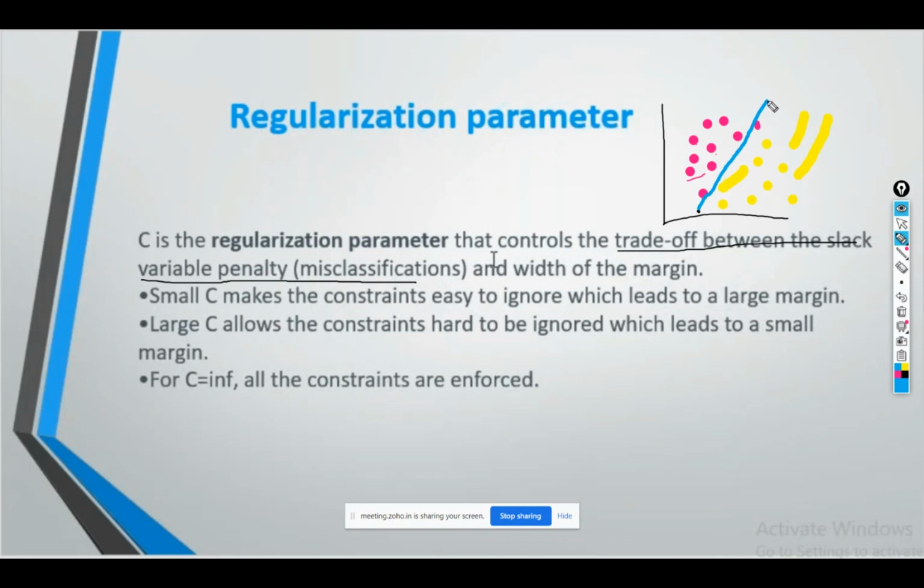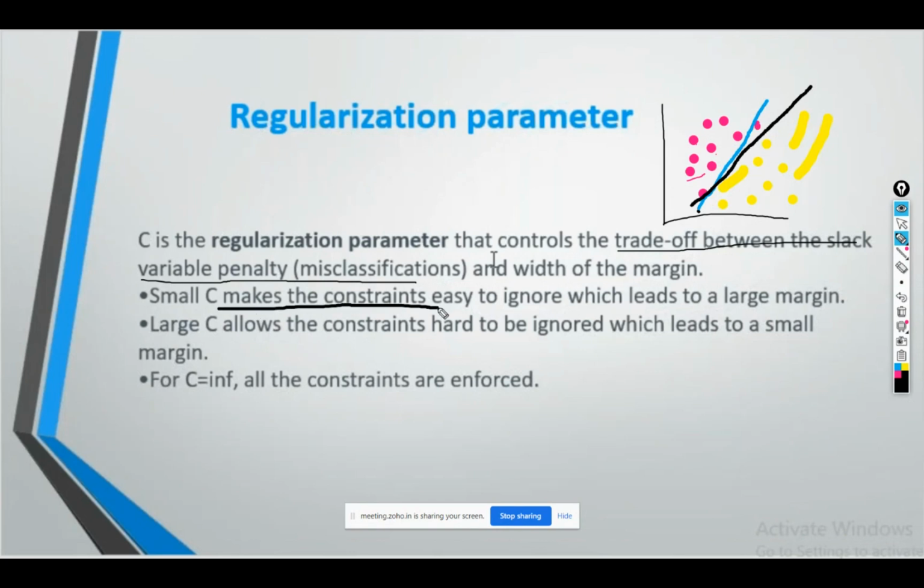I'm misclassifying this pink point, so it will penalize me. The penalty will increase the value of C, so that I change my hyperplane from this condition to this condition, so that there should be no misclassification.